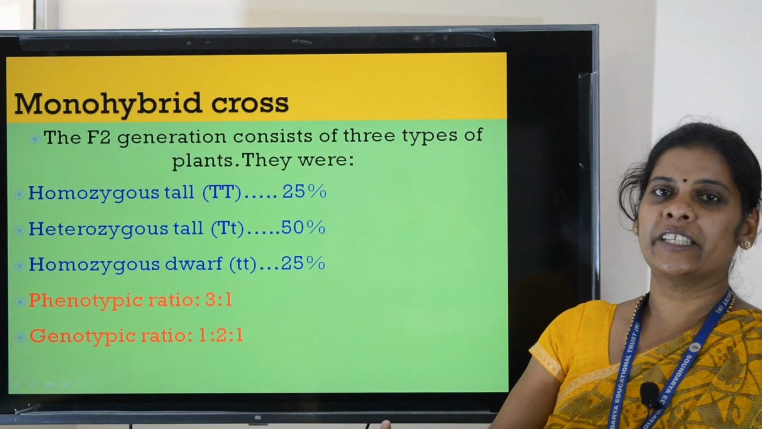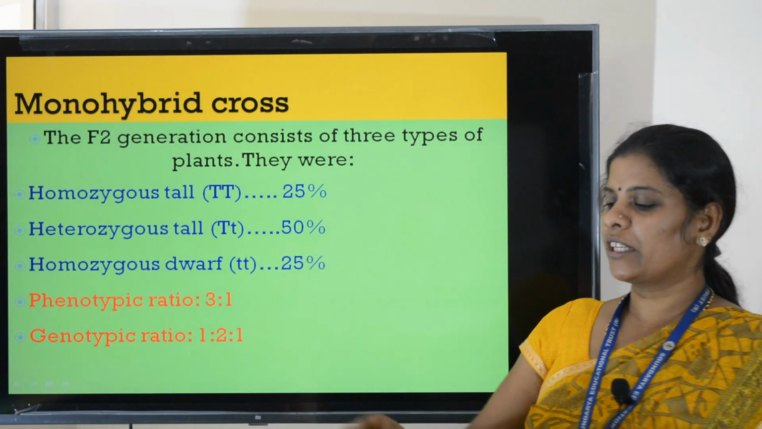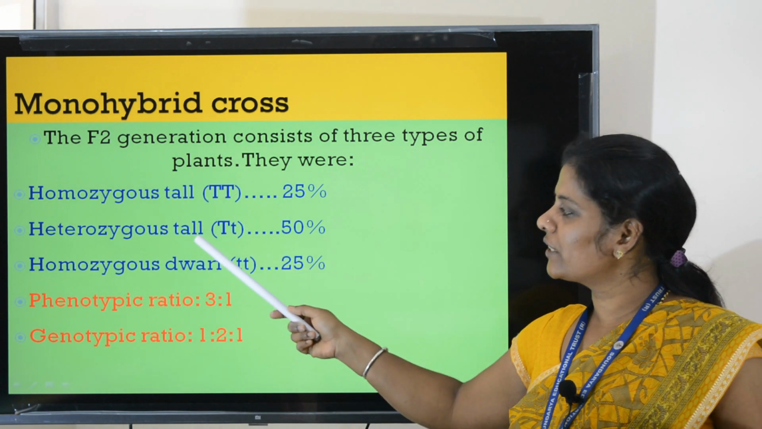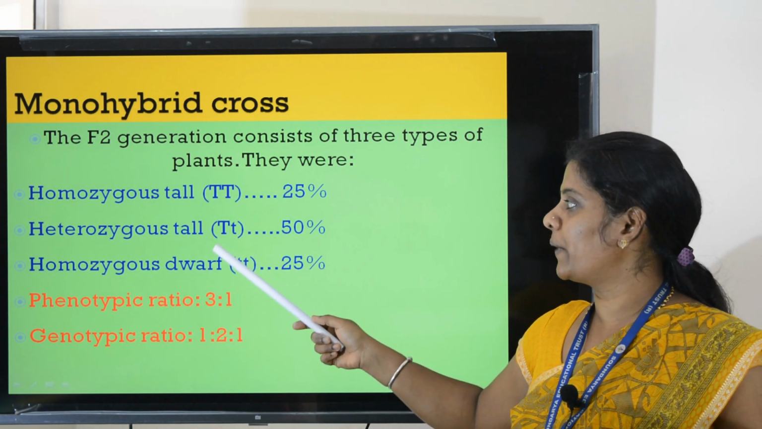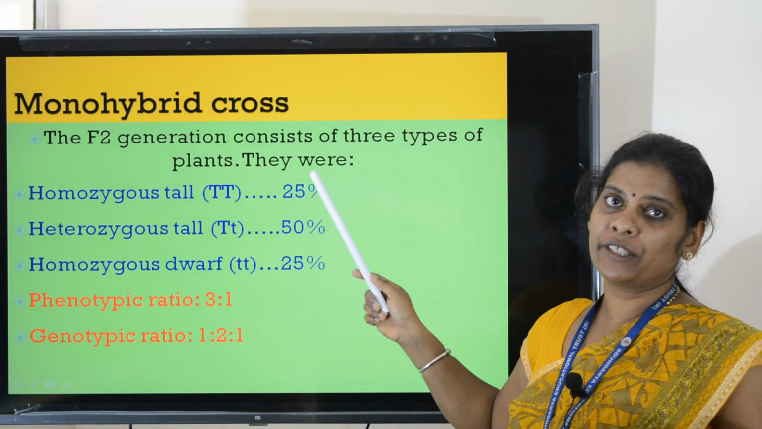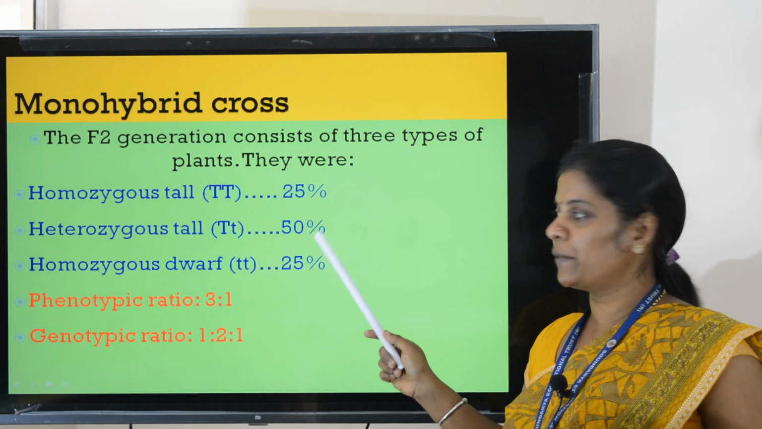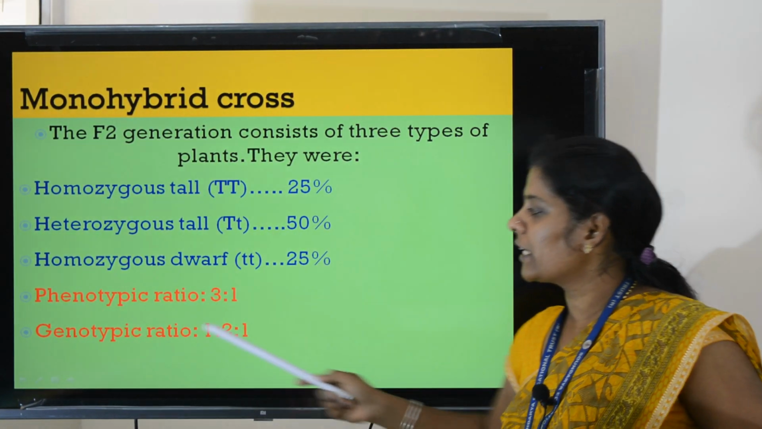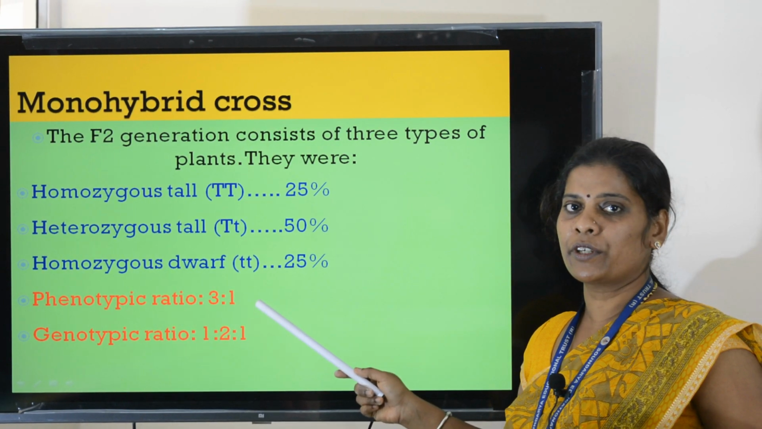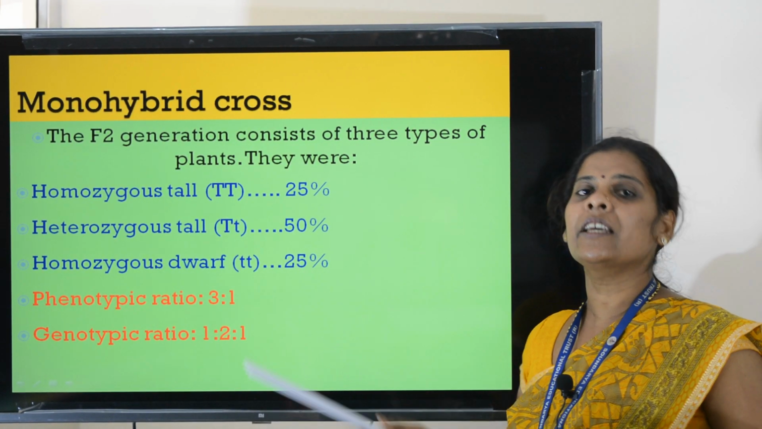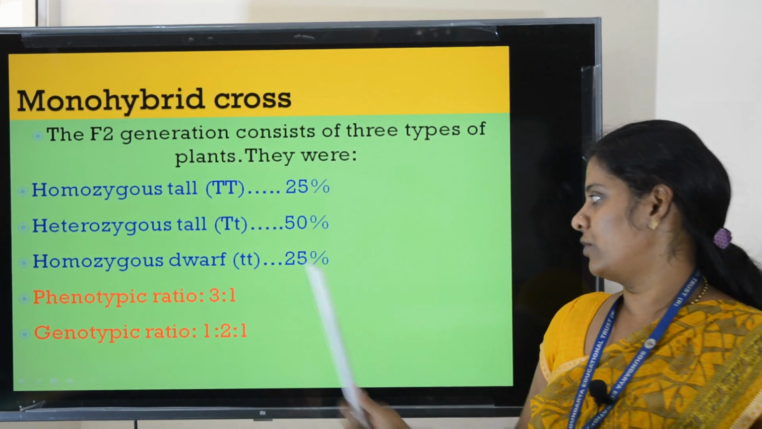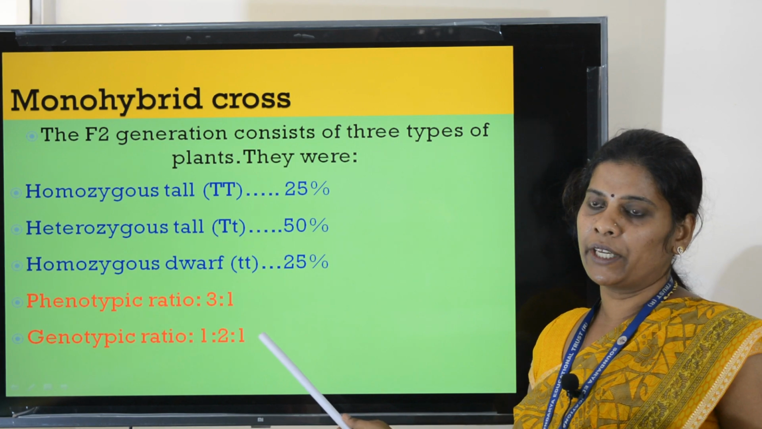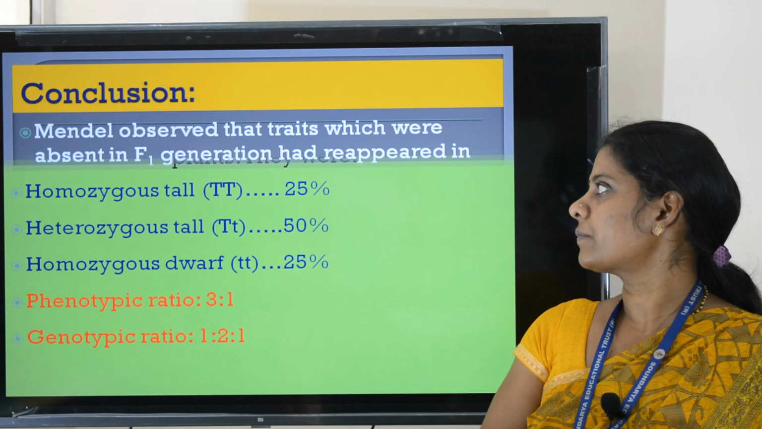Now we'll discuss the result. The F2 generation consists of 3 types of plants, right? Homozygous tall, heterozygous tall, homozygous dwarf, genotypically. Homozygous tall 25%, heterozygous tall 50%, homozygous dwarf 25%. That's why the phenotypic ratio is 3:1. This is very important for your board examination. They'll ask, write the phenotypic ratio of monohybrid cross: 3:1. Genotypic ratio: 1:2:1 based on the genotype.